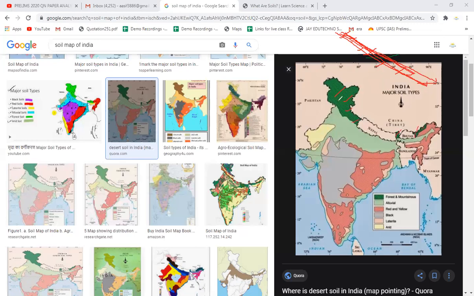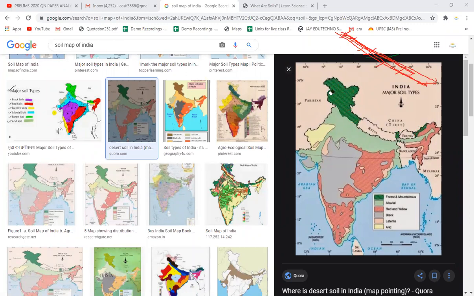So obviously these soils are not suitable for crops like wheat, rice, sugarcane. These crops cannot be grown in the mountainous and forest type of soil. Here we can grow other types of crops like horticulture, or the apple orchards are grown in this particular area, and that's what you need to remember. So the last type of soil is the forest or mountainous type of soil, which is found in Jammu and Kashmir, Uttarakhand, Arunachal Pradesh, Sikkim, and this area.